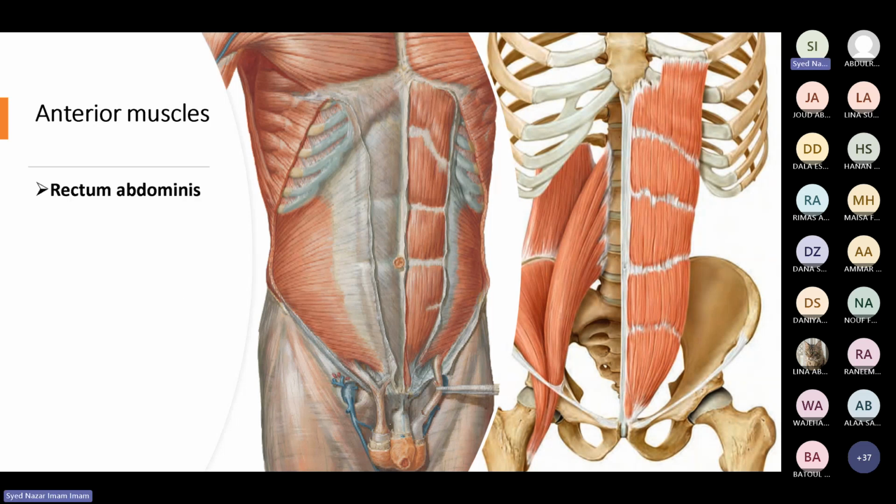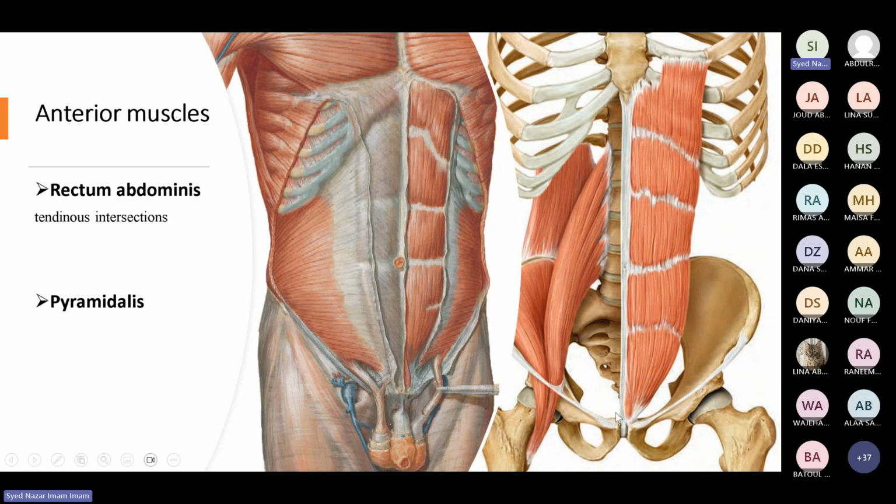Now, come to the anterior muscles. What anterior muscles do we have? We have the rectus abdominis, and then we have the pyramidalis. So let's see the rectus abdominis. This is your rectus abdominis, from the pubic symphysis to the sternum and the costal margin. Here we have the tendinous intersections. Those who go to the gym, and whose muscles are strong, can see that these are very obvious for them. So this is the rectus abdominis muscle.